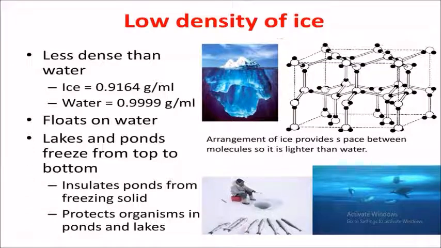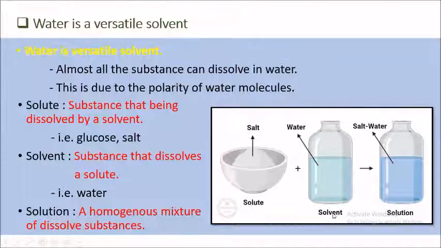And also the lake and the pond freeze from top to bottom, so the ice insulates the pond from freezing solid, and it will also protect the organisms in ponds and lakes.